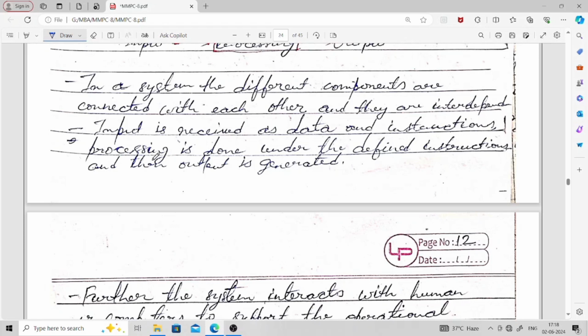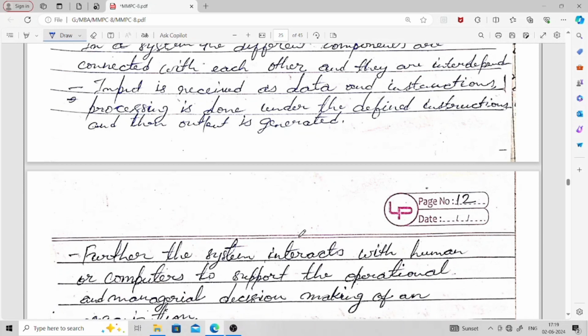Input is received as data and instructions, processing is done under the defined instructions, and then output is generated. So as you can see here, input is received as data and instruction. In which form do we get the inputs? Data we give as input and instruction we also give as input. Then on that data, according to the instructions, some processing is done, and then we get the output.